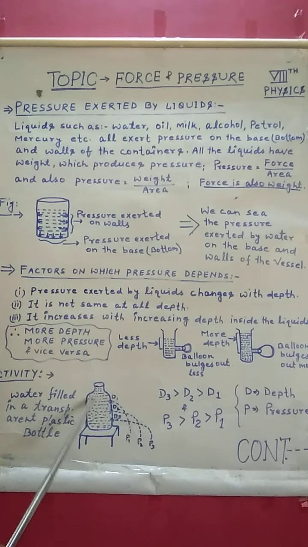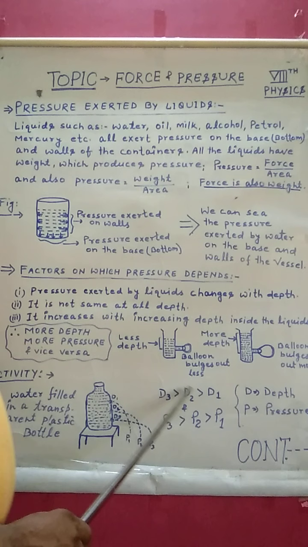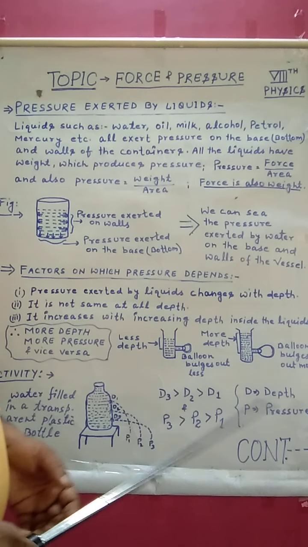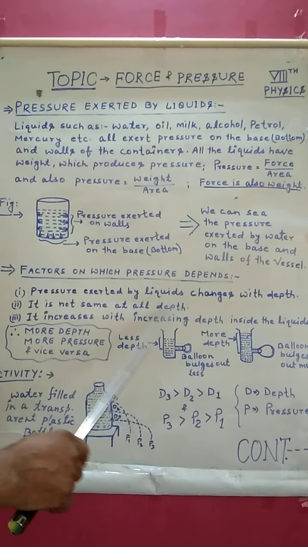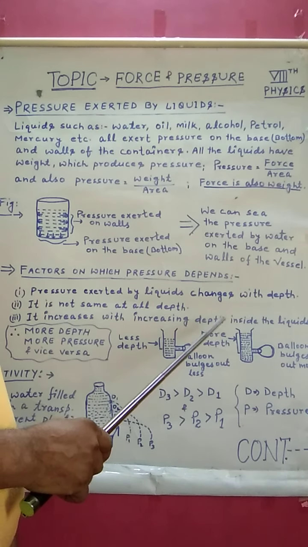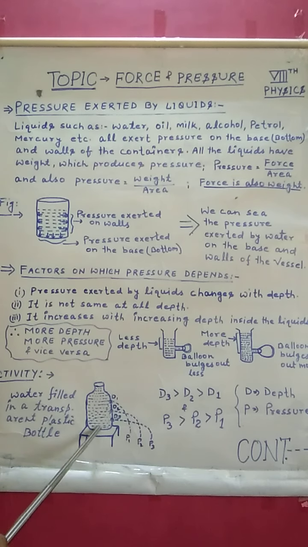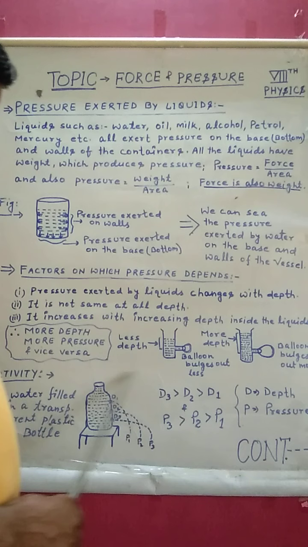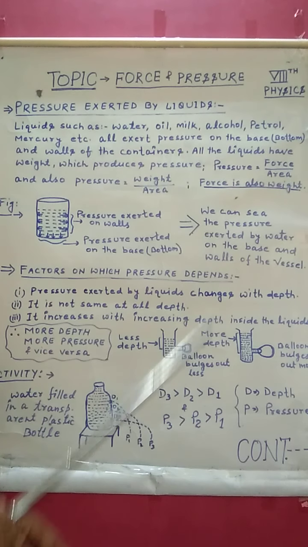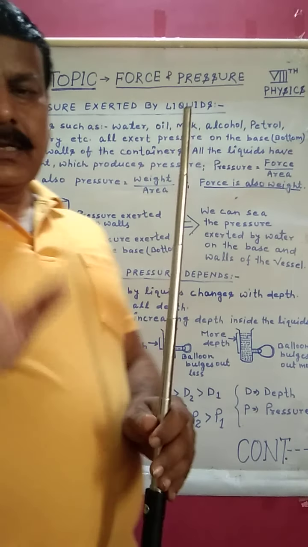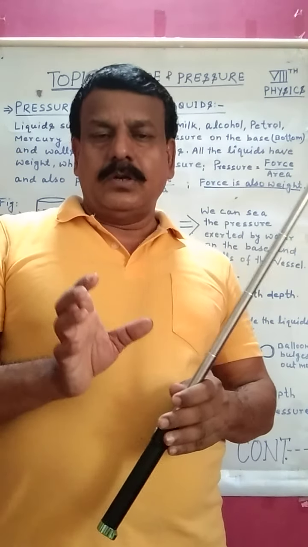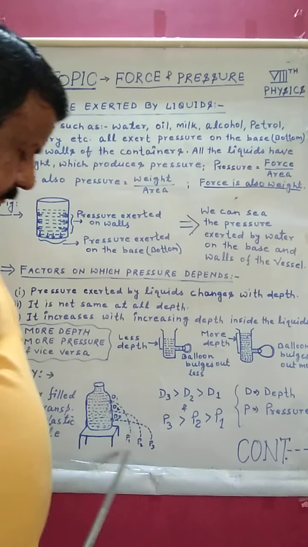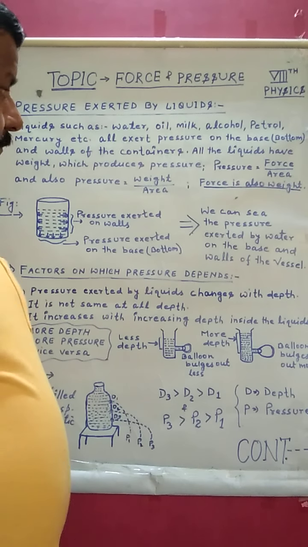So with the help of this figure, you can clearly understand that pressure exerted by liquid depends on the depth of the liquid. Area is also there, it doesn't matter. You have to explain this activity by your own. Draw a nice, clean picture of a transparent bottle, fill water, and then write this activity.